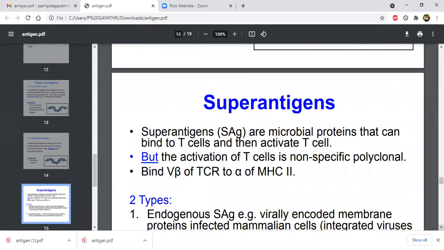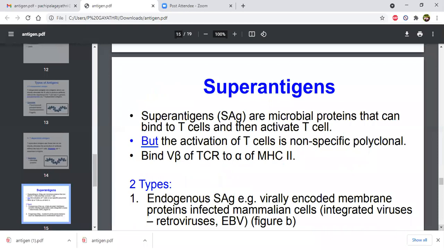Then coming to superantigens. Superantigens are microbial proteins that can bind to T cells and activate them. But the activation of T cells is not specific; it is polyclonal, through the V-beta of the TCR and the alpha chain of MHC class 2. They work as superantigens.